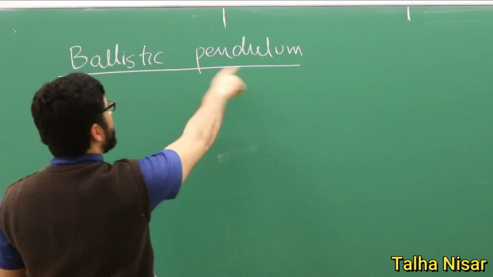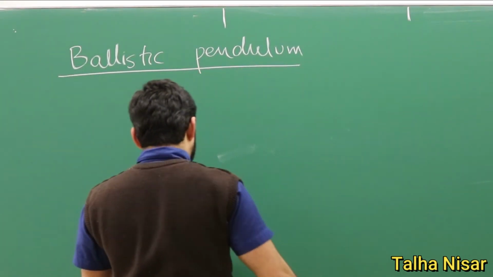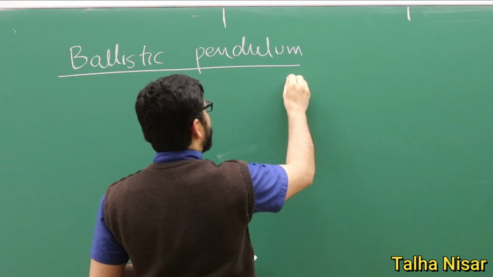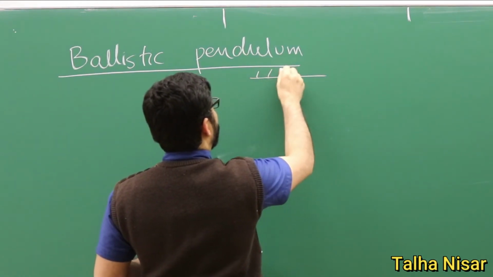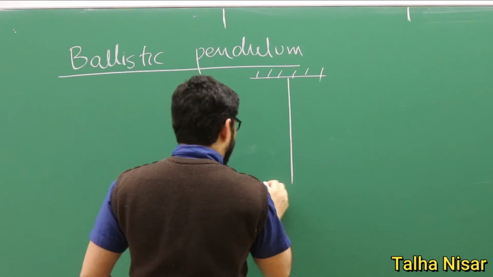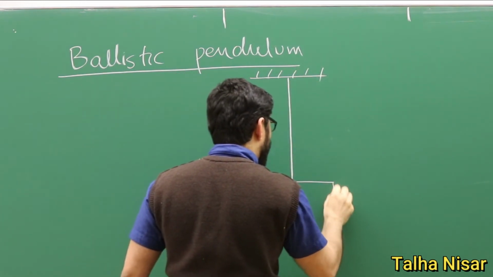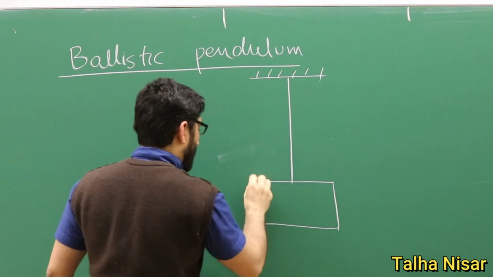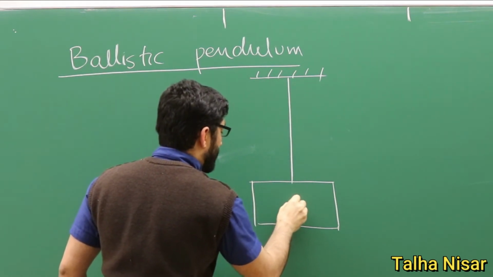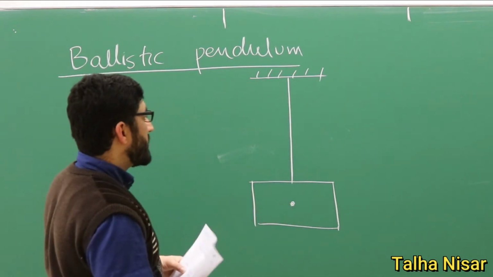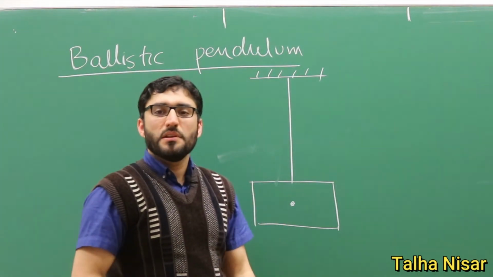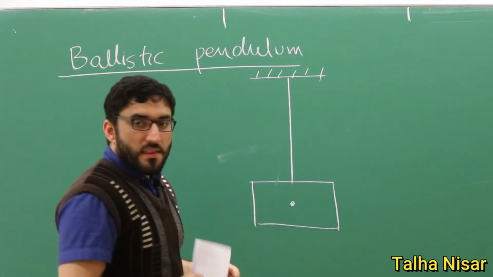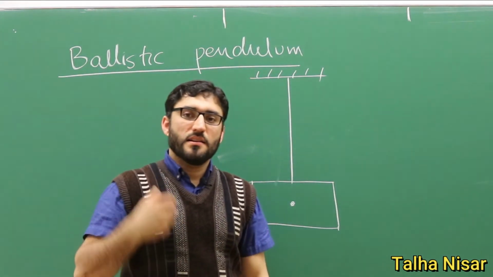So we see here we have a pendulum, which is attached to, for example, a roof, and we have a very heavy object. This is the center of the mass of the heavy object, and the mass of the string here is very small compared to the mass of the object.